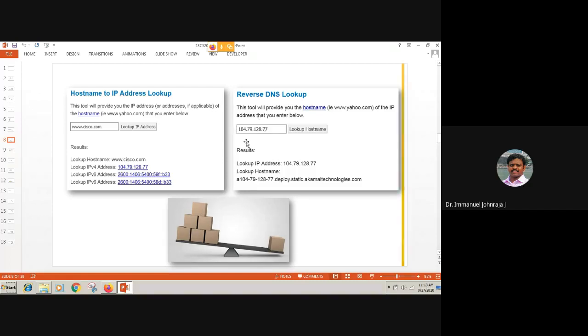When I went to reverse DNS lookup, I gave one IP address and just clicked lookup host name. This is the reverse of your host name to IP. It gave me the canonical name. Interestingly, this is the canonical name of cisco.com. You can't even see Cisco here. So this is the canonical name of cisco.com.